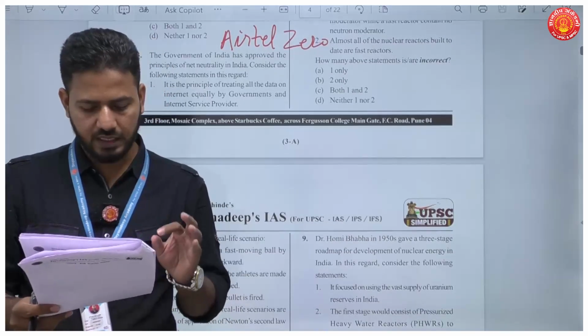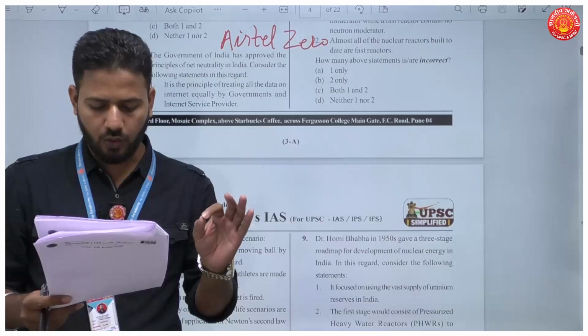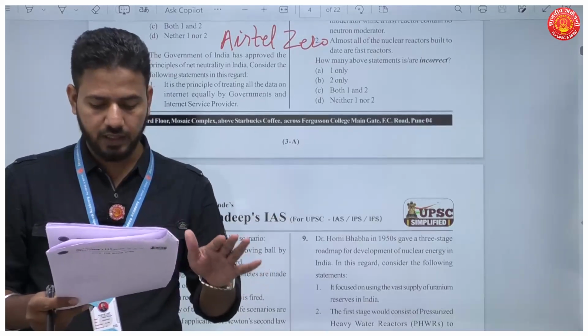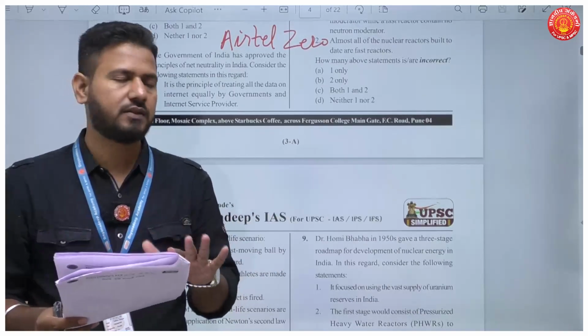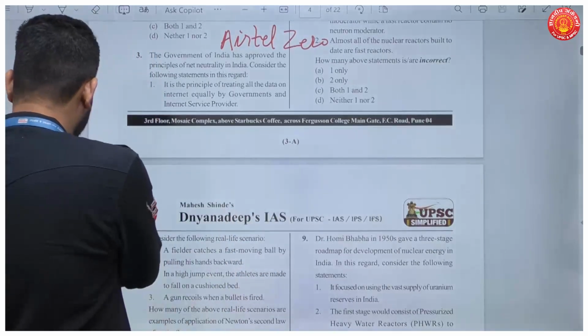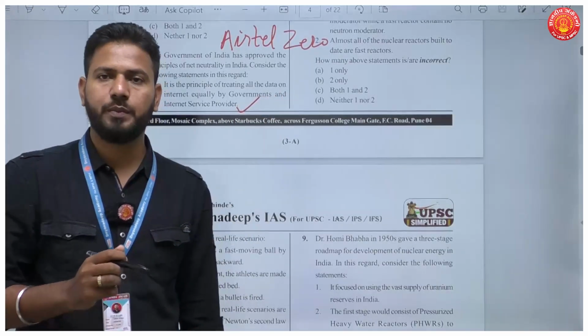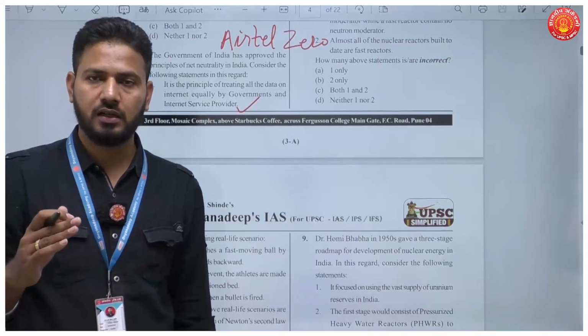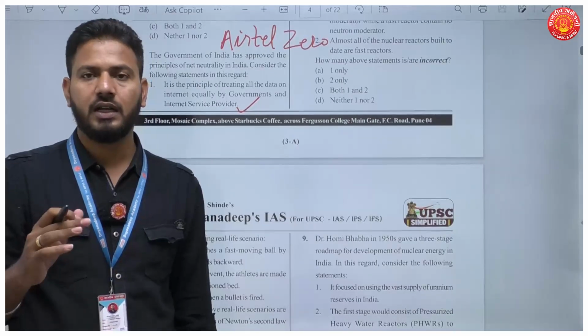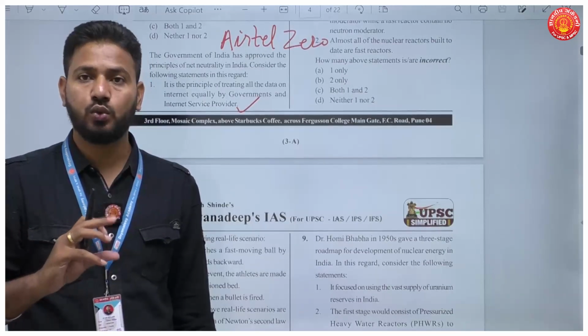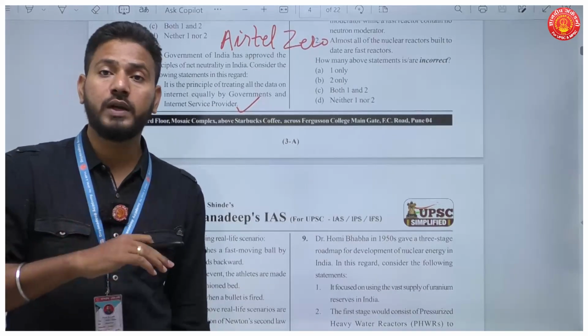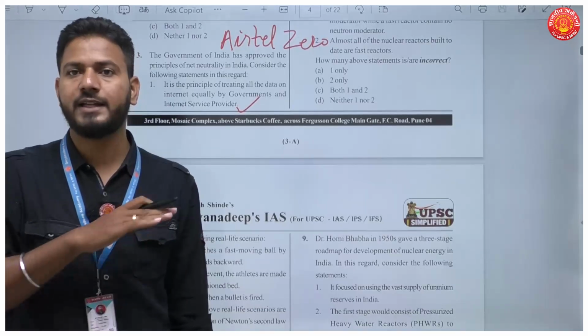The first statement reads, it is the principle of treating all the data on internet equally by government and internet service providers. This is exactly the meaning of net neutrality. There should be neutrality in the domain of internet, right? There should be no discrimination based on who is using the data or who is providing the data. Okay, it has to be neutral.